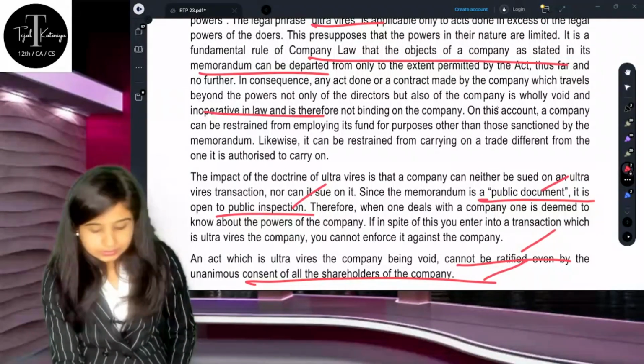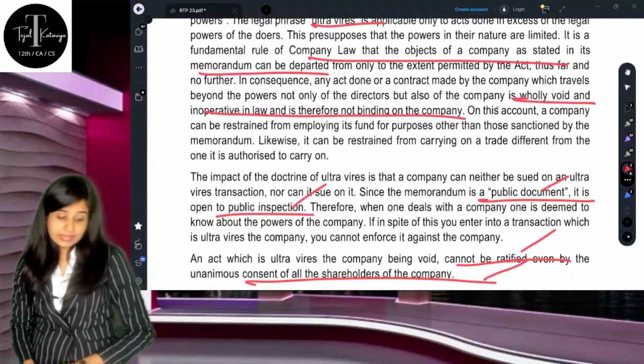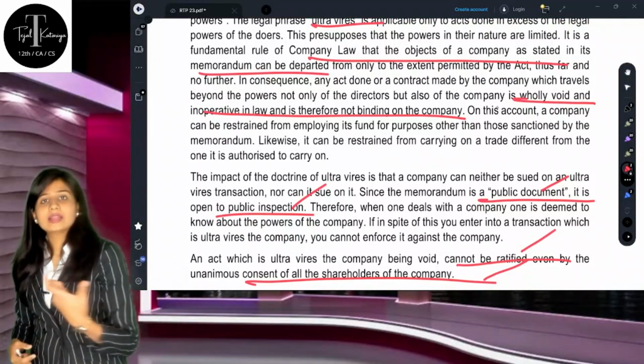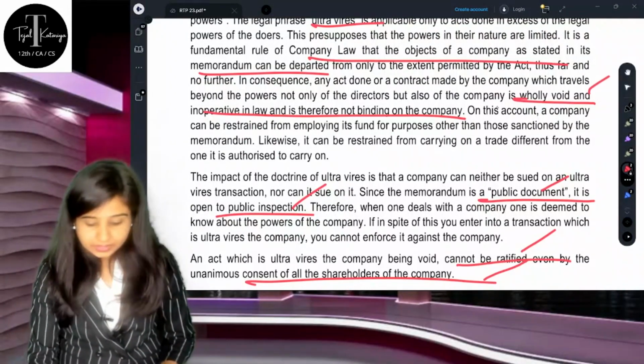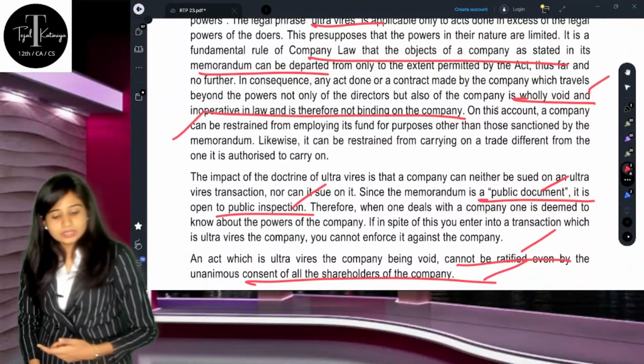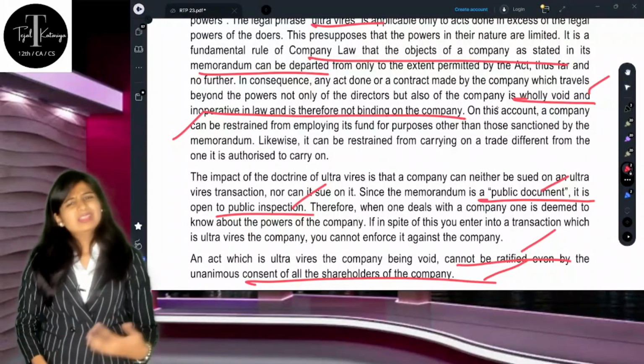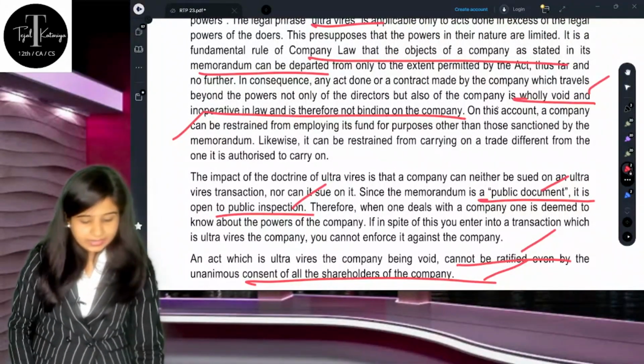Otherwise, this will become wholly void. This line is very important: all the acts done which are beyond the powers will automatically become void and inoperative in the eyes of law. They are null and void, you can say, and then you can end your answer.